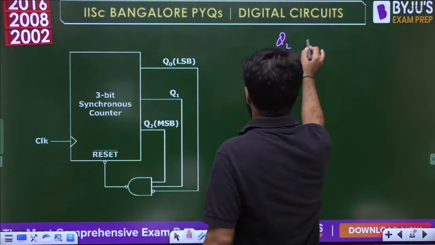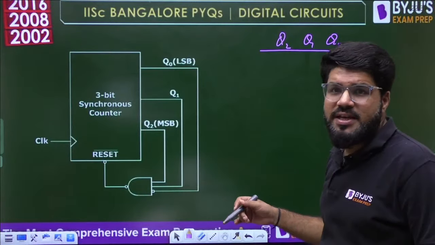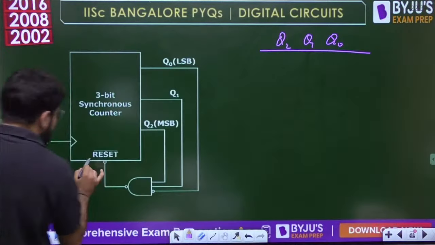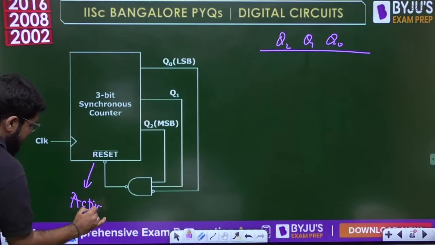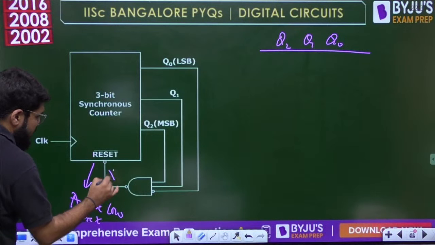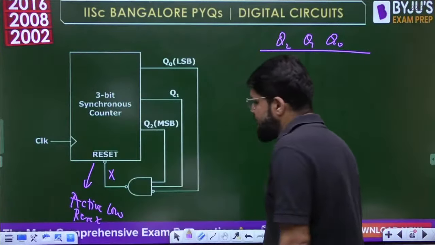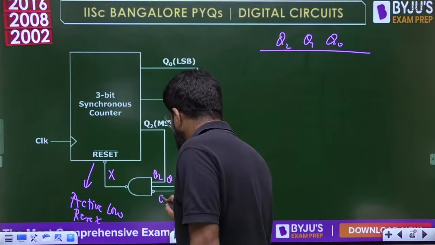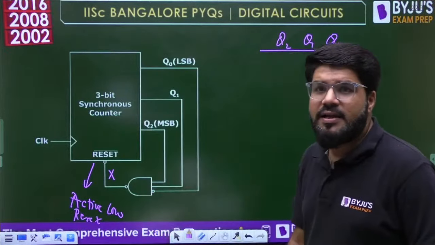So let us write down the state Q2, Q1, Q0. It's a regular counter. First of all, let us try to write down all the states of the counter, but there will be a certain point where the reset will come. It's an active low reset because bubble or bar is written. Suppose the reset input is X. What is the input here? This is Q2, this is Q1, but this is Q0 bar. We have to take the NAND of that.